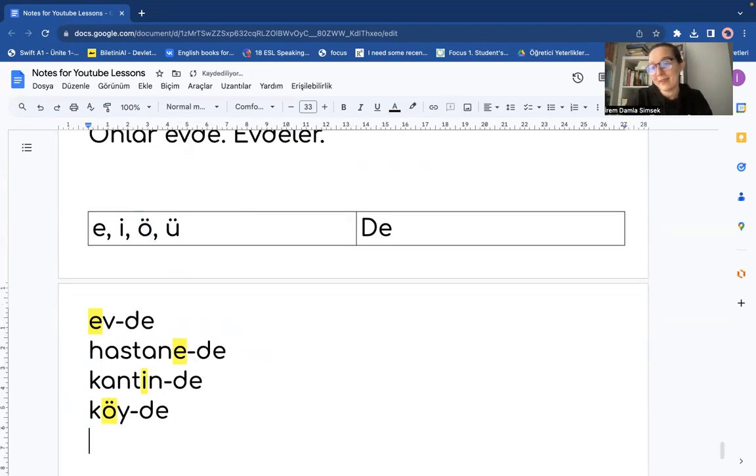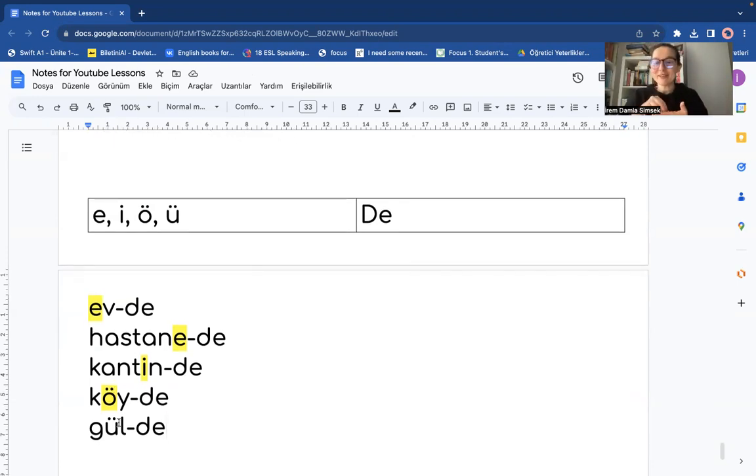And I found something like this, but I hope it makes sense. Gül. As a noun, gül means rose. For example, you can say on the rose, maybe. We can use it like there is a bee on the rose. Gülde. I'm just writing this example so that you can see the vowel harmony with an ü.